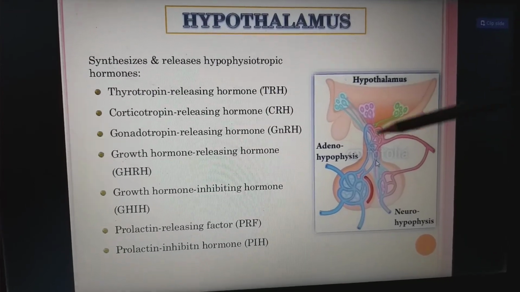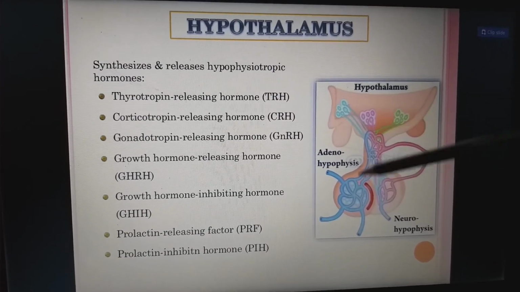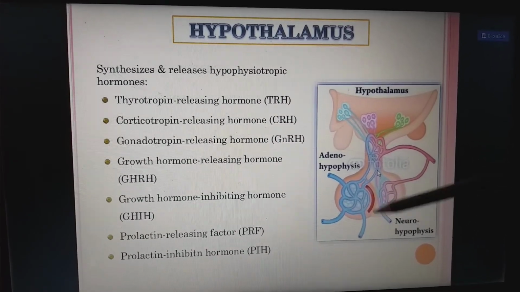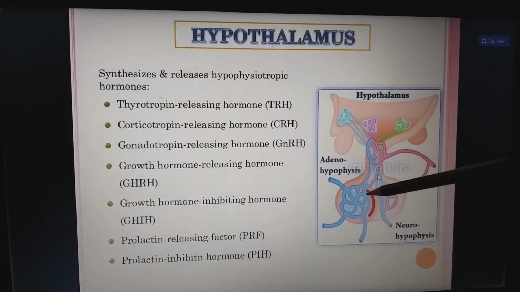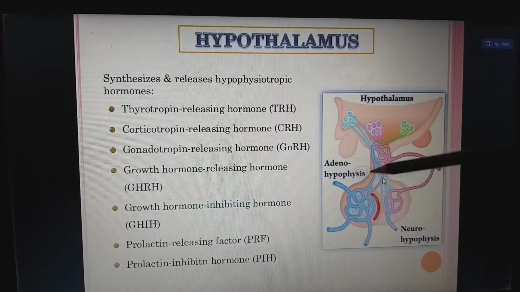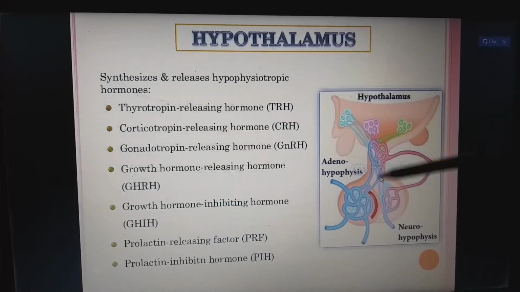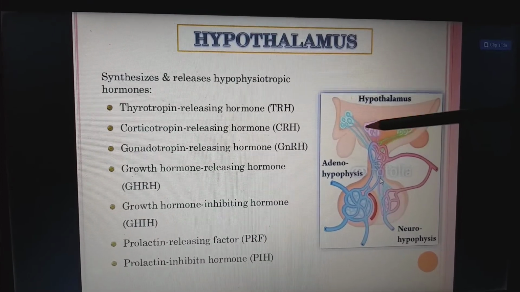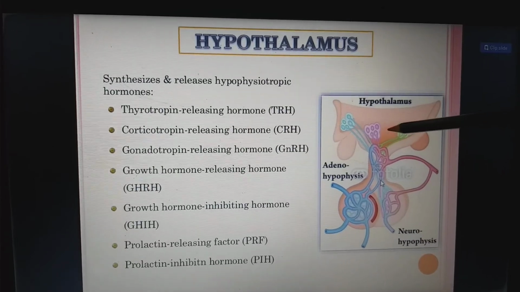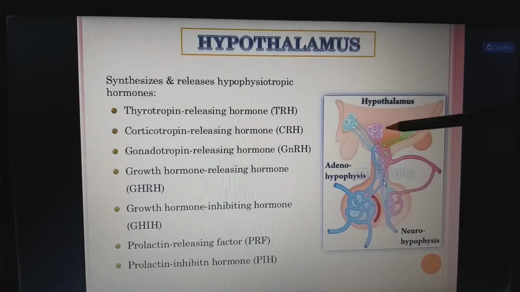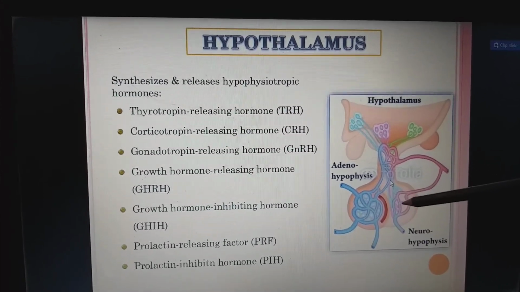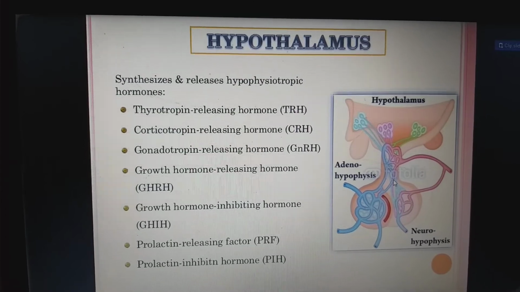Coming to this picture, this is the hypothalamus, and this is the pituitary. The pituitary is divided into the adenohypophysis and the neurohypophysis. We call the pituitary the hypophysis because it is located below the hypothalamus. So we have a direct connection through the neural part. For example, the hormone produced in the hypothalamus is stored in the neurohypophysis, the neural part, and gets released from this part.